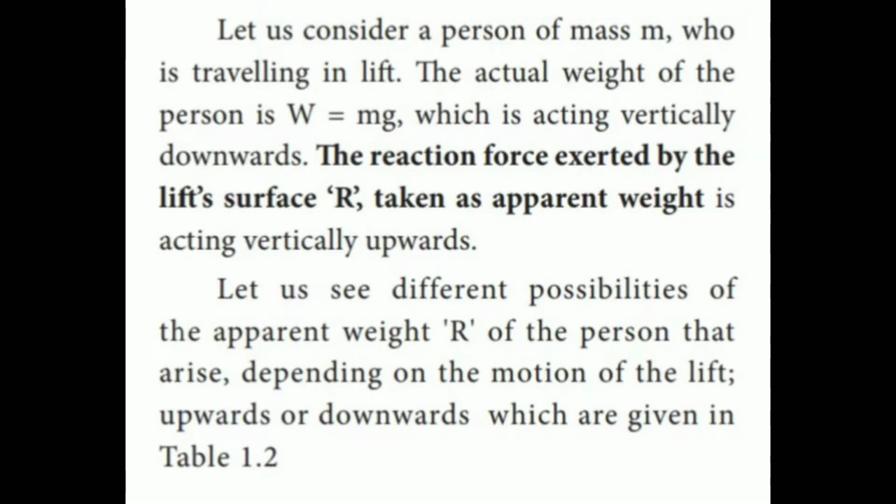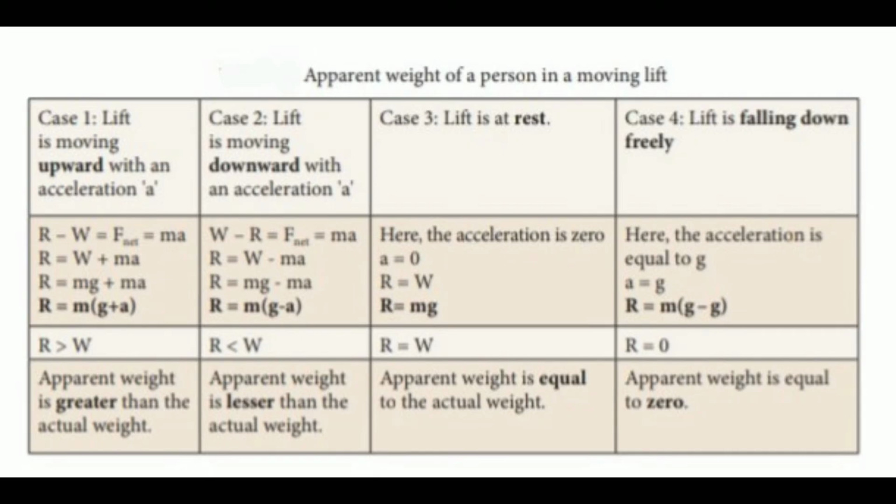The reaction force exerted by the lift surface, taken as apparent weight, is acting vertically upwards. Let us see the different possibilities of the apparent weight of the person that arise depending on the motion of the lift, upward or downward.